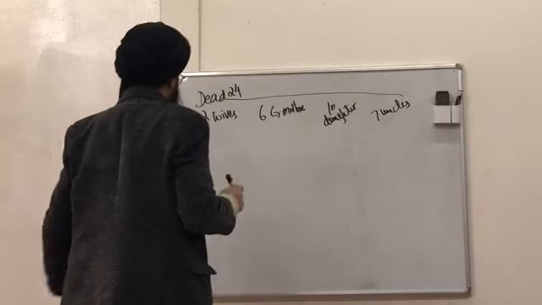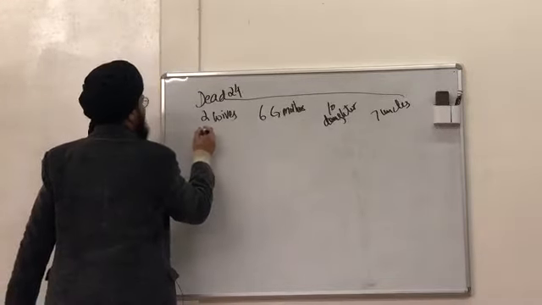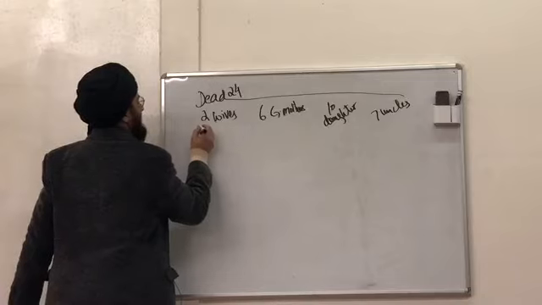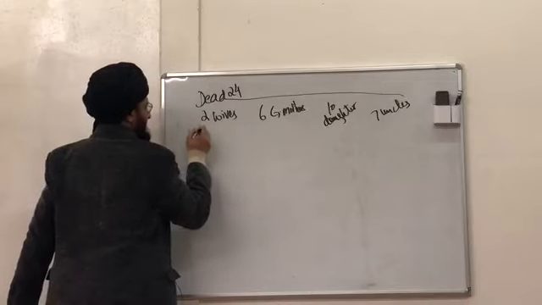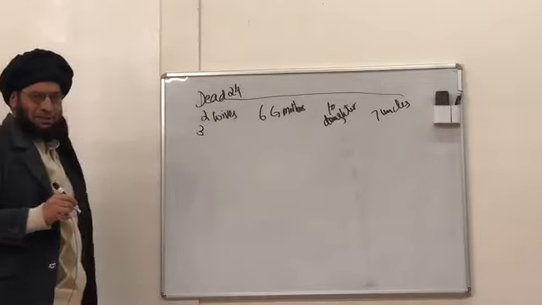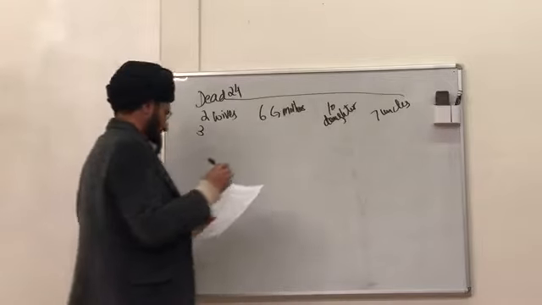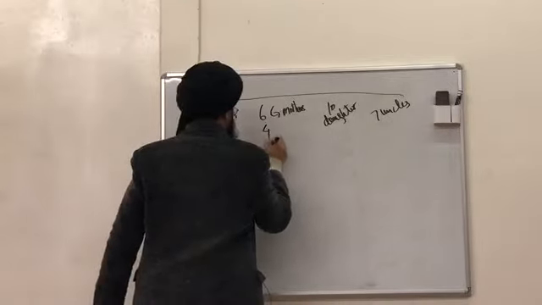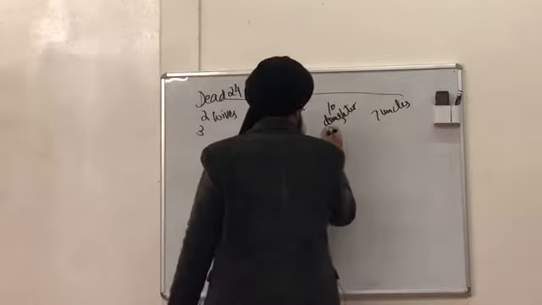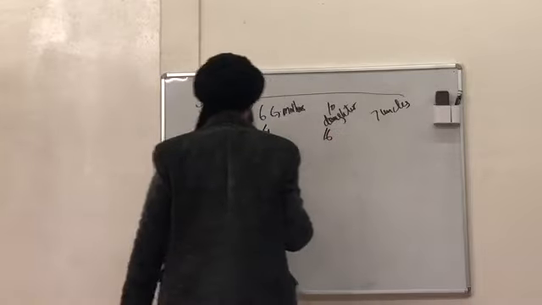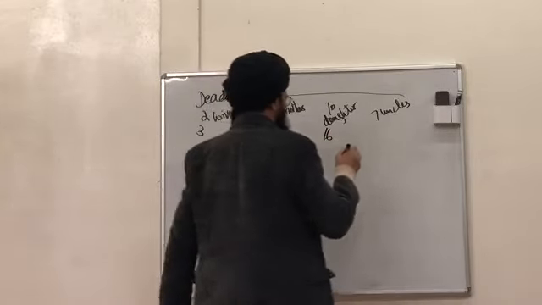Now, the 2 wives will take 3. The 6 grandmothers will take 4. The 10 daughters will take 16. How much remains? 1. It will go to the uncles.